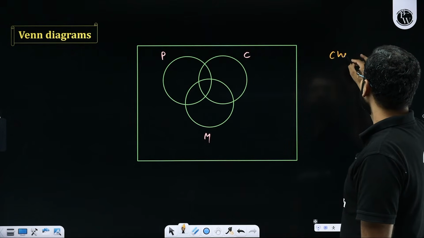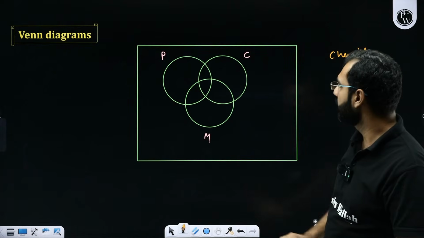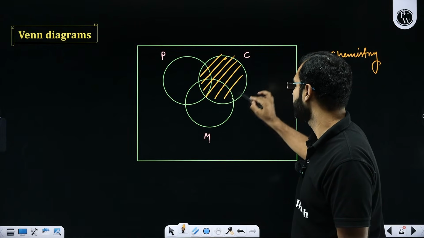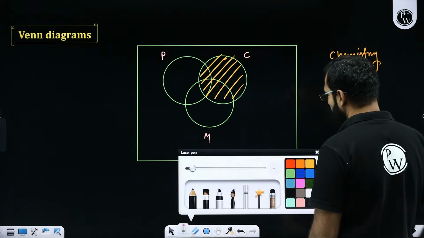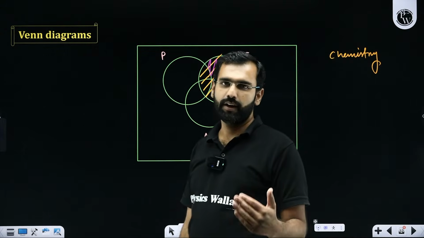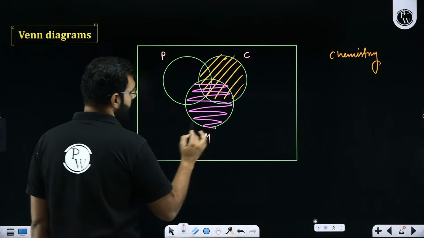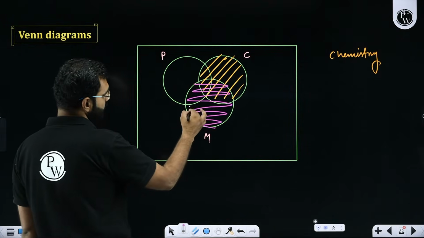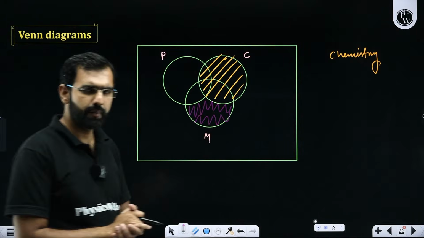Similarly, what if I ask you about the people who like chemistry? Sir, people who like chemistry would mean this entire region. Yes or no? And if I ask you the people who like only chemistry, you'll say only chemistry will be this portion. Similarly, what if I ask you maths? People who like maths would be this region. But if I ask you which region gives people who like only maths, students? This. The people who like only maths will be given by this region. Comfortably able to process this idea?